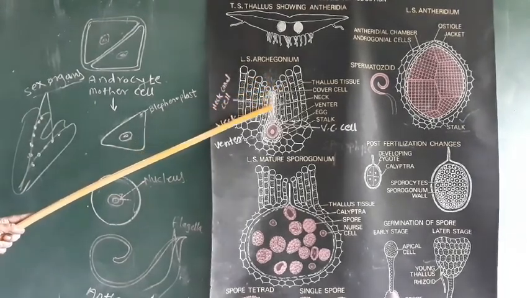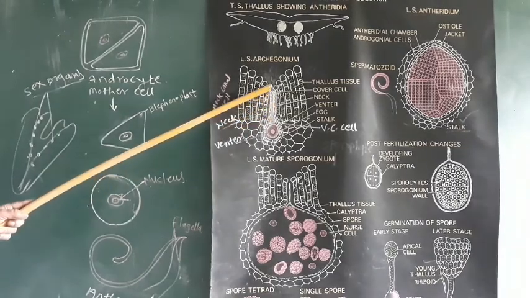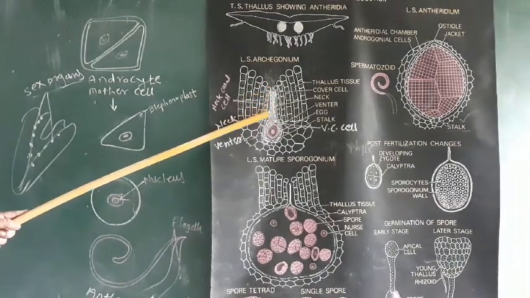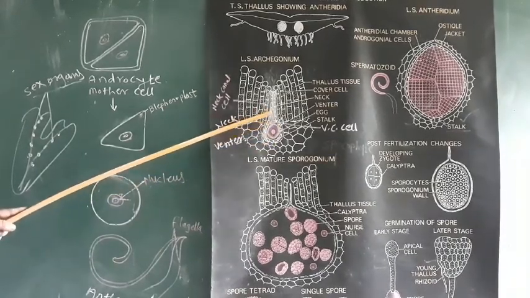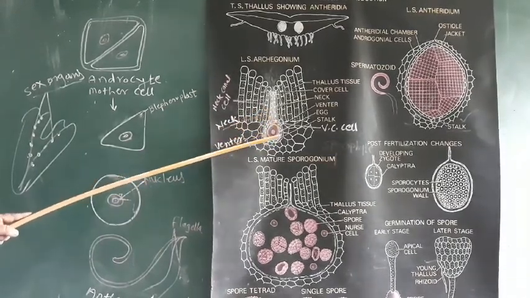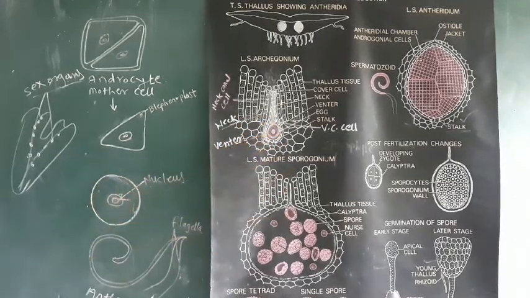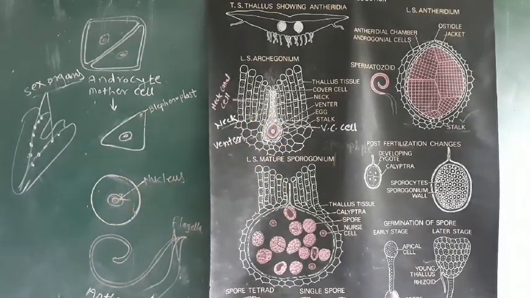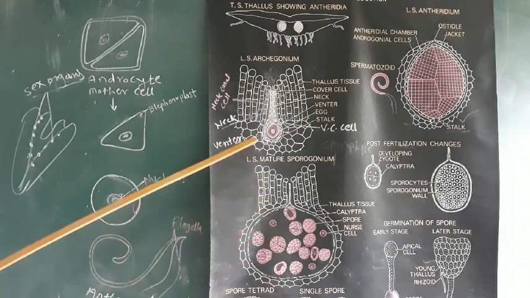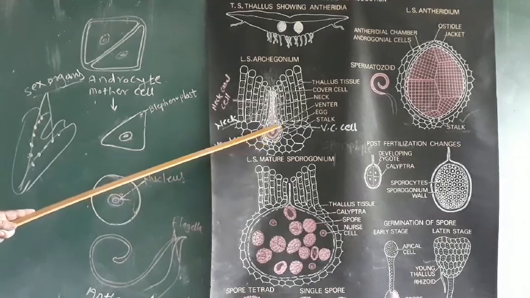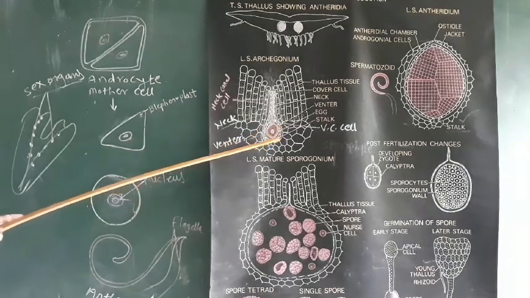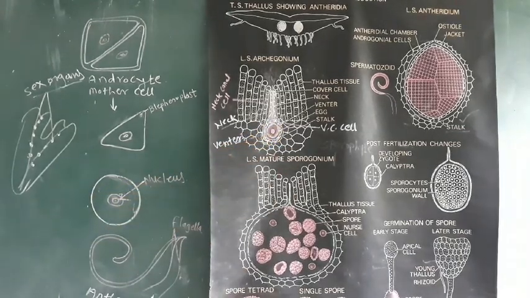Only one enters and fuses with the egg, and the male nucleus along with the female nucleus fuses, and fertilization takes place. The product of fertilization, a diploid zygote, is formed in the venter of the archegonium. In this way, sexual reproduction occurs in the Riccia plant.